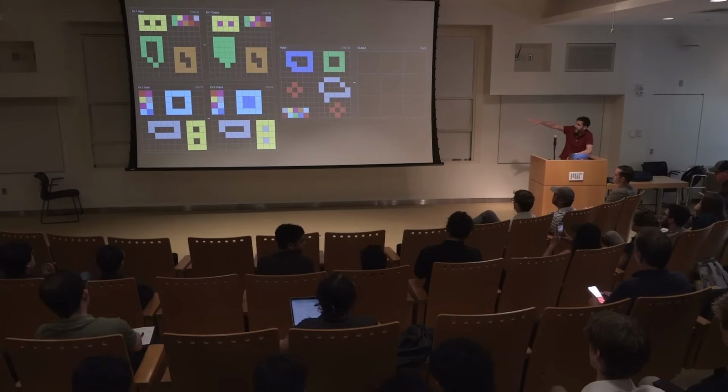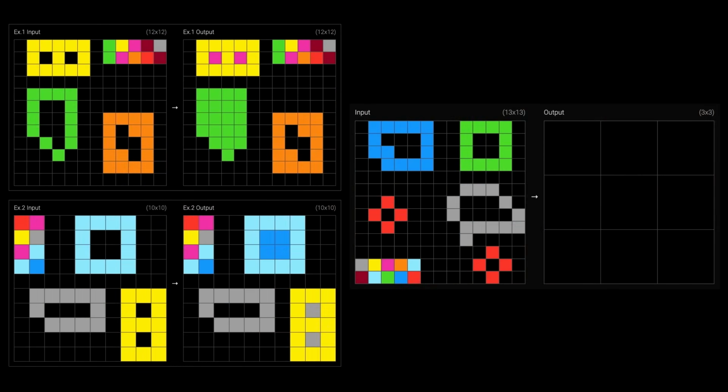And here we're looking at the earlier version of the benchmark on these kinds of static tasks, but I think this is true also of the newer version of the task, the interactive one. At the end of the day, what we are asking models to do here and what we're evaluating models on is their ability to fill in this grid on the right with colors in the right shape, or in these interactive environments to take the right set of actions in the world that correspond to winning the game. There is something that the model needs to do or something the model needs to predict, and that's the ultimate measure of whether it succeeded.